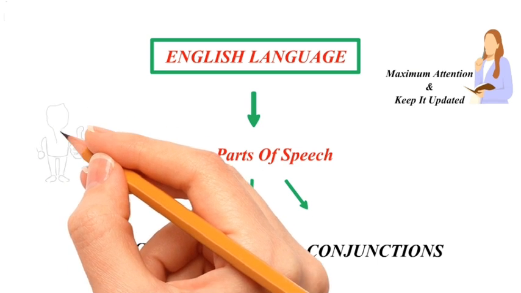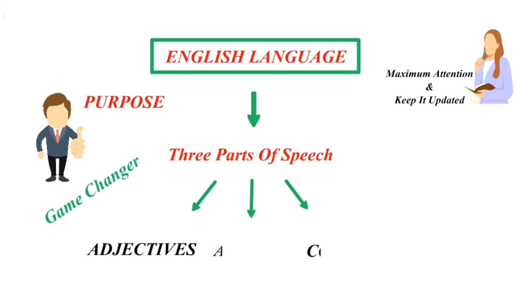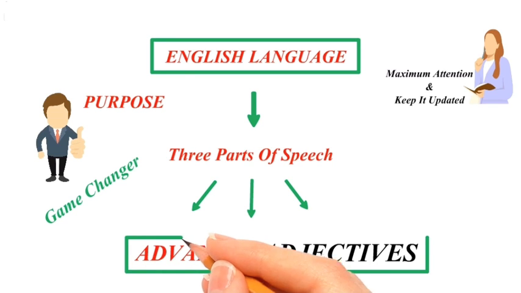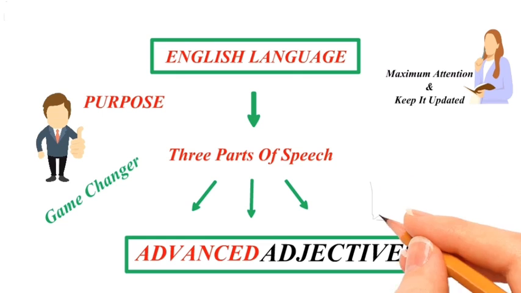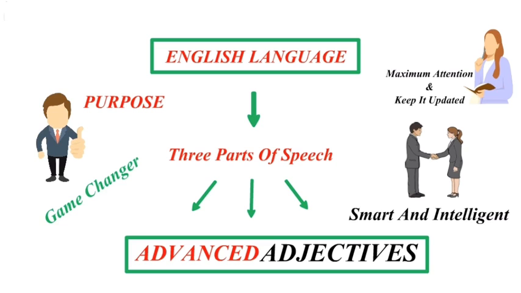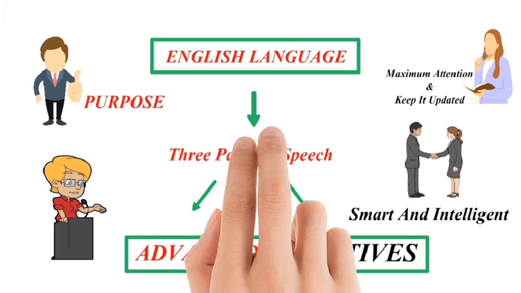If you've noticed what I've just said, you've already got the key term of this video by now. And if you watch this video till end, this video is going to be a game changer for you. I just told you about these parts of speech in English language. However, we limit our today's video to advanced adjectives in English language. Needless to say, adjectives are that magical part of a language that can make you sound smart and intelligent while talking. All those famous public speakers and influencers are using these words to communicate effectively.